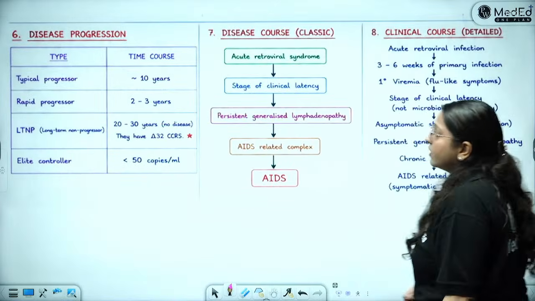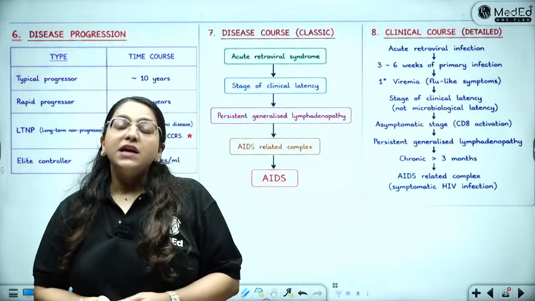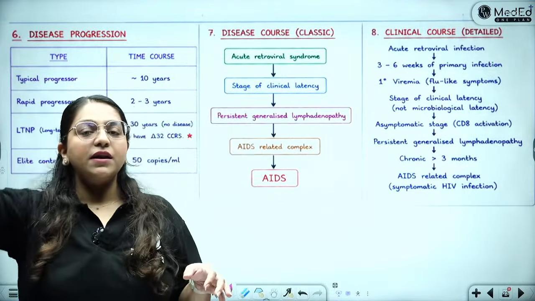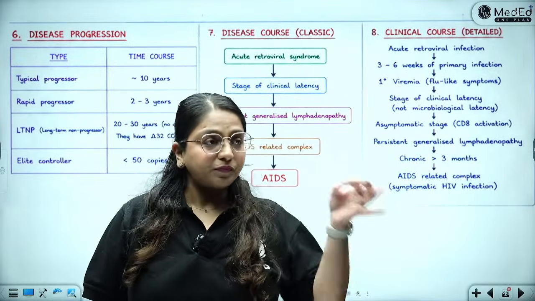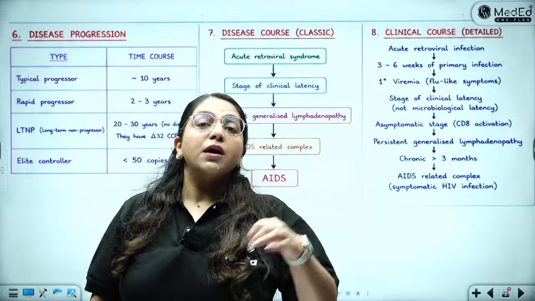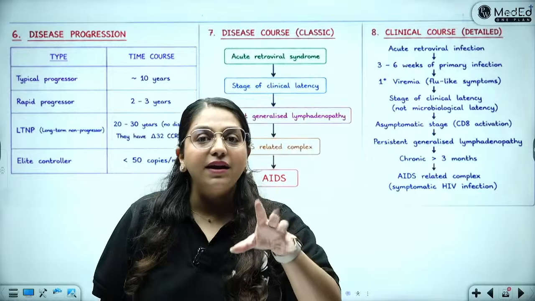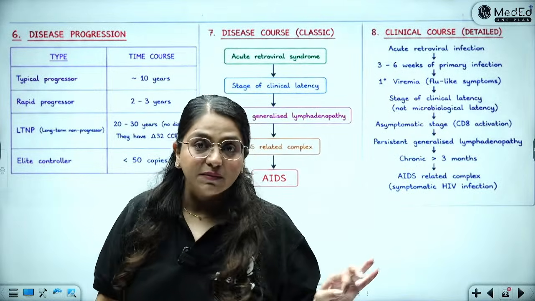So now that the integration inside the human cell is complete, the virus is going to sit there nicely. It will stay hidden. No symptoms are getting produced. That is why for many, many years after infection, the person tends to have no symptoms, because of this clinical, mind you, clinical latency. There are no signs and symptoms, all right?